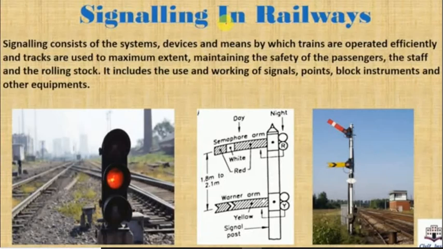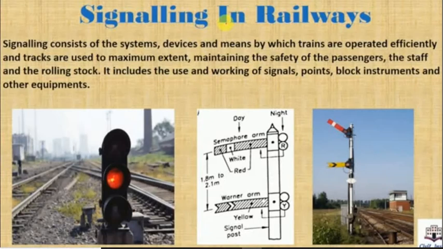So signaling is very important from the safety point of view and to maintain the traffic properly. Without signals, what will happen? There will be chances of accident. Two trains can be on the same track, and there are various chances of accident. So to reduce the chances of accident or completely remove them, we provide signals.